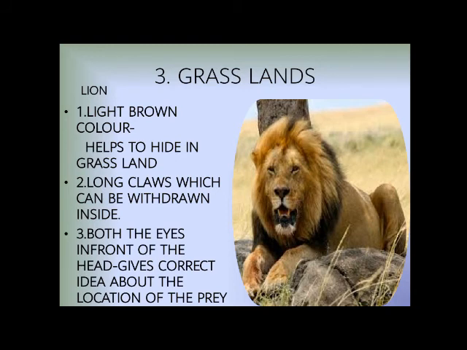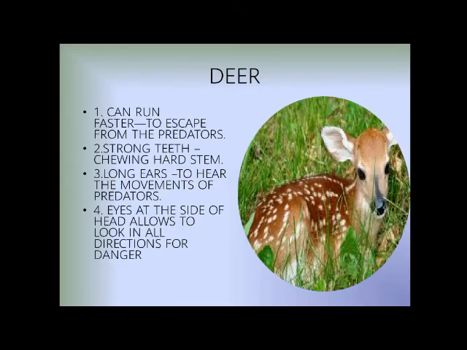Number 3, both the eyes in front of the head give a correct idea about the location of the prey. As you are seeing, these eyes are on the front side of the head like a human being, so that they can give the proper location of the animals in front of it which it wants to hunt. Next, we will read about the deer. It can run faster to escape from the predators. The deer lives in the grassland or terrestrial region. It can run very fast.